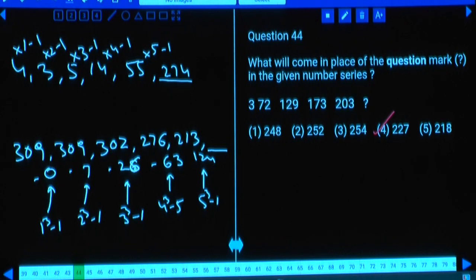Then coming to question number 44: 372, 129, 173 and 203, and so on.